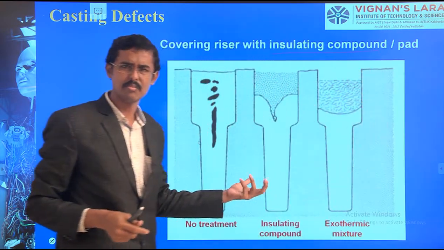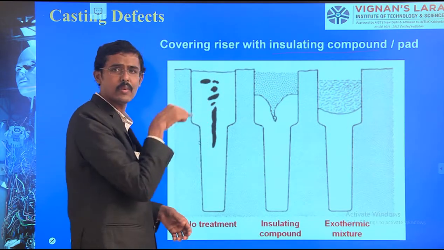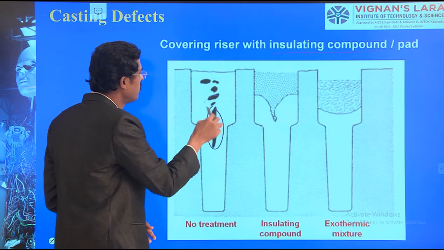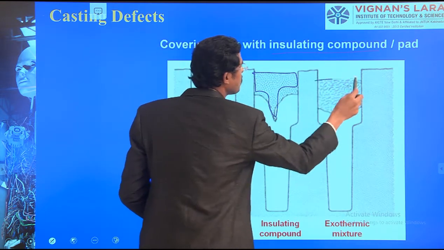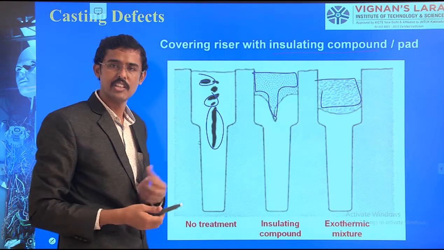And a filter I have added. Without a filter, what happens? These inclusions are formed here. So I am adding a filter. If I add filters, then no defects are caused.